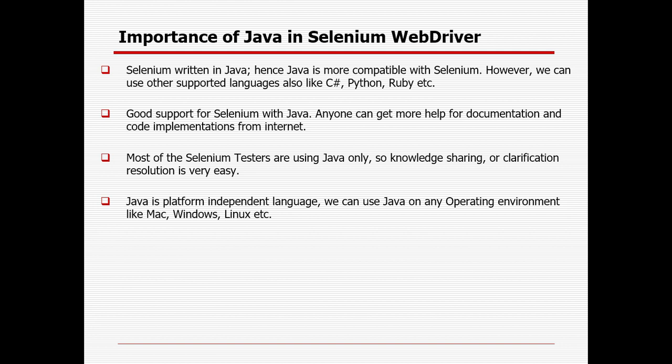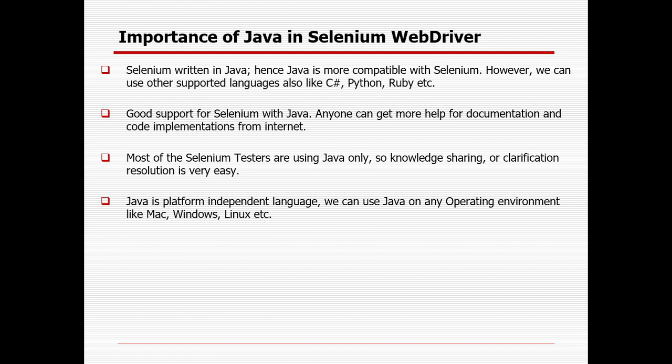Then why is Java important, especially when you want to work with Selenium WebDriver? Selenium is also written in Java, so Java is more compatible with Selenium. That is one of the primary reasons. But definitely there are many other languages we can use with Selenium WebDriver, like C#, Python or Ruby.